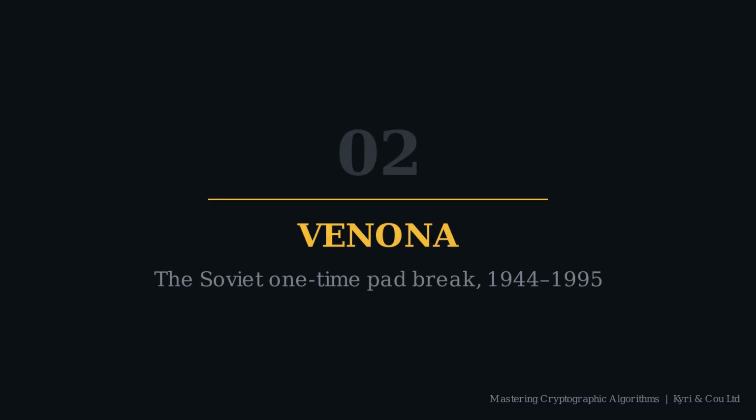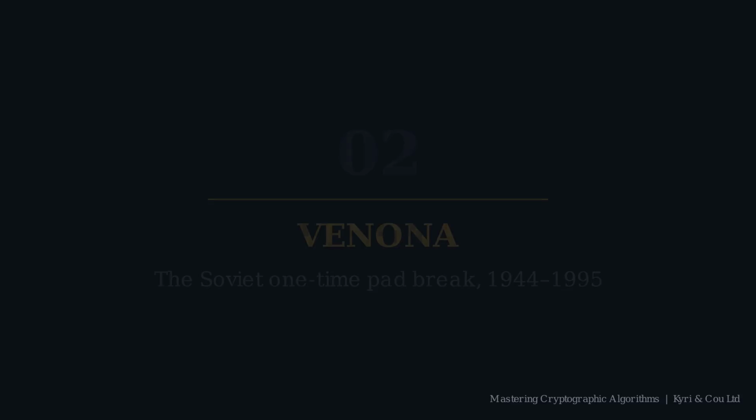That attack has a history. In the 1940s, US and UK cryptanalysts applied exactly this method to Soviet diplomatic cables, and kept doing it for nearly 40 years. The program was codenamed VENONA. We'll look at how the failure happened, how it was exploited, and what the decrypts revealed.